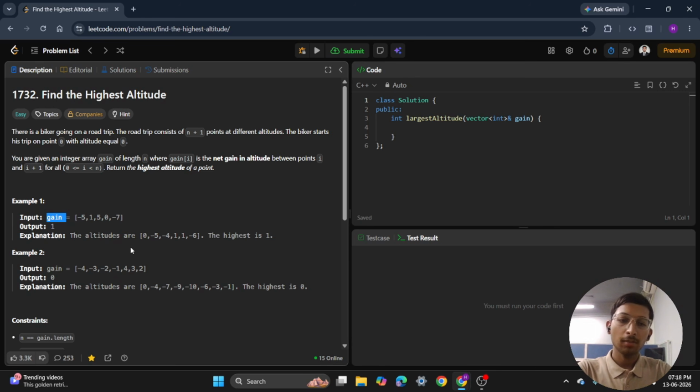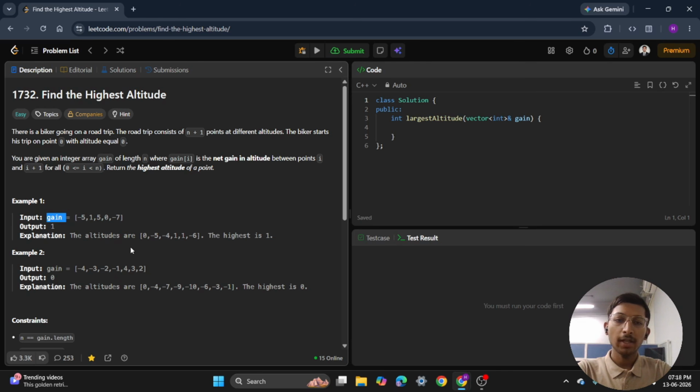So now let's think about the logic. We don't need to store all altitudes. We only need two things: the current altitude, and the highest altitude seen so far. So we move through the array, update the current altitude, compare it with the highest altitude, and update the answer if needed. That's it. Let's build the code.